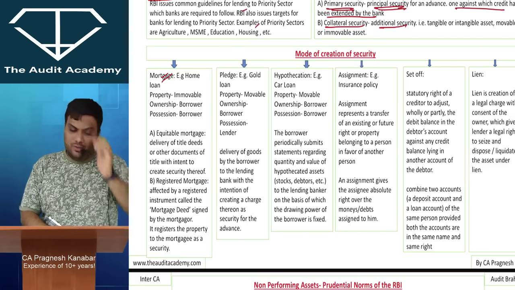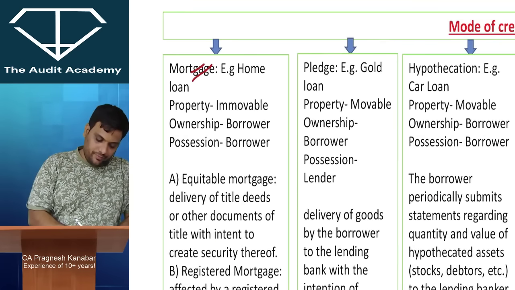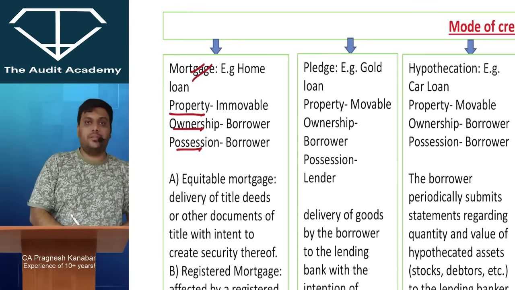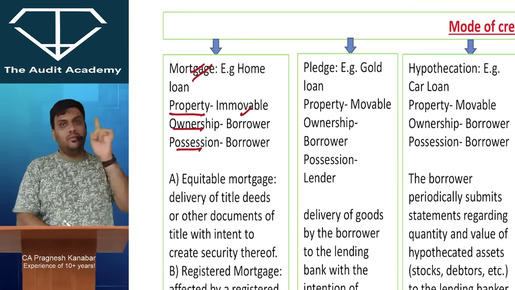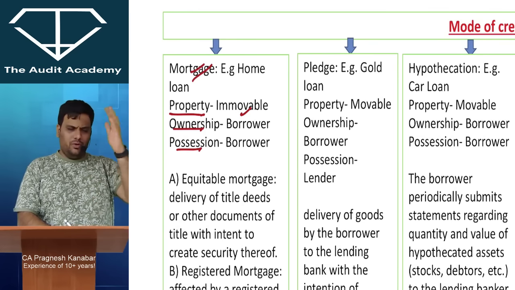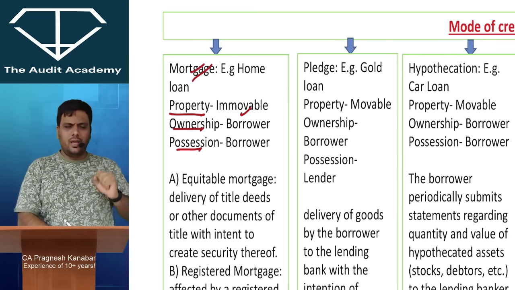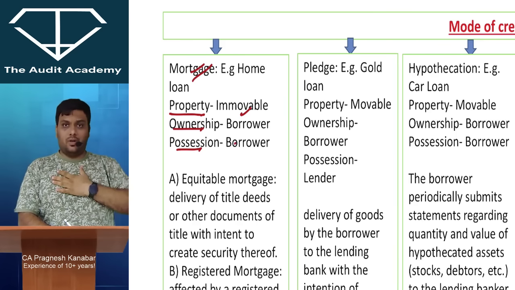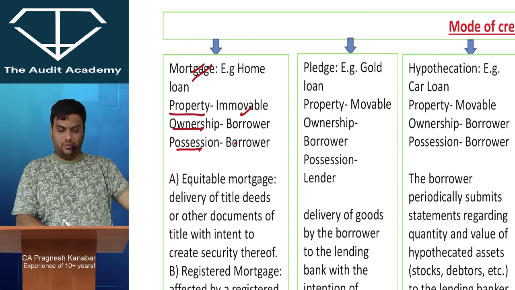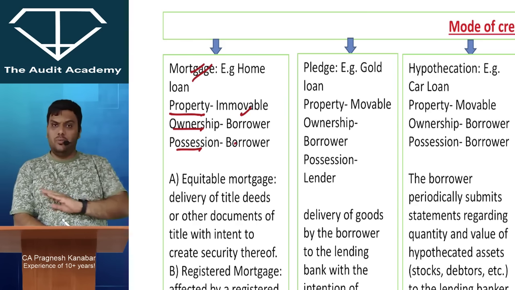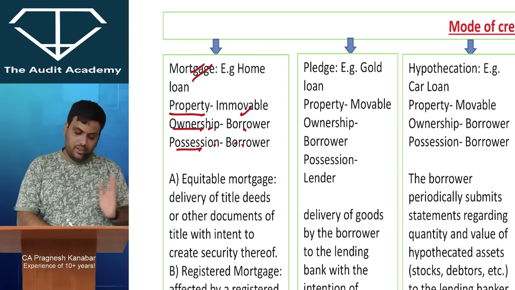That is why I'm telling you, stay focused. Now how to find out? You'll have to look at property, ownership, possession. So mortgage always involves immovable property, like home loan. Keep this home loan in your mind. Possession will be with the borrower. I'm going to stay in my house. Ownership, obviously, of the borrower. It is my house and I'm giving it to you. So property, immovable; ownership, borrower; possession, borrower.